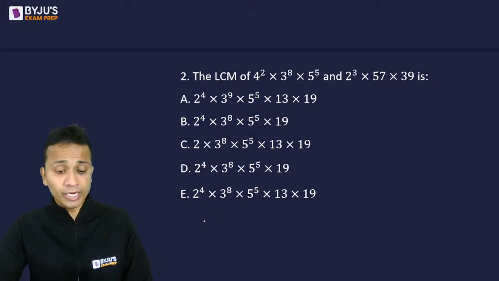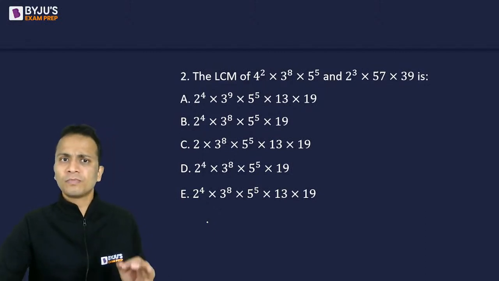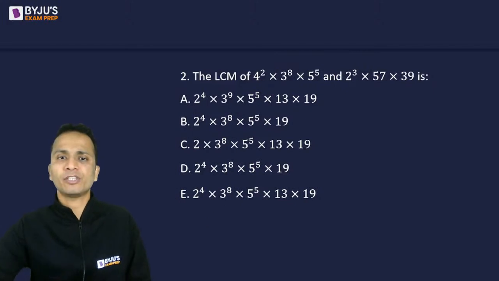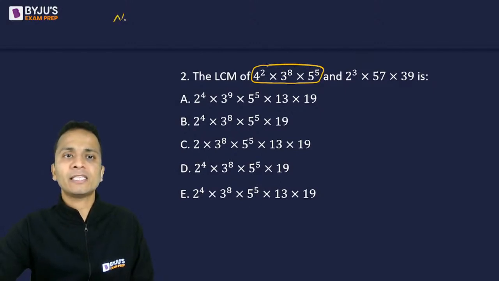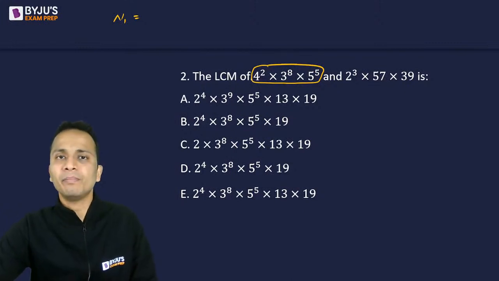Now, I've obtained plenty of answers. Good, good, good. Come on, keep going. Now, to find out the LCM of numbers, or be it HCF also, LCM या HCF find out करने के लिए, first of all, you need to do the prime factorization of the numbers. So I have this number. I'll take it as N1. Look at the top of your screen. So let's say N1. Now 4 square prime factorize करना है. That means I have to write this number as the product of prime numbers.